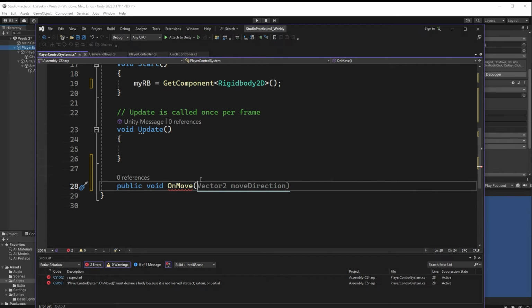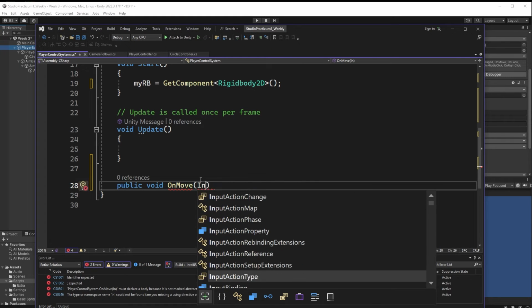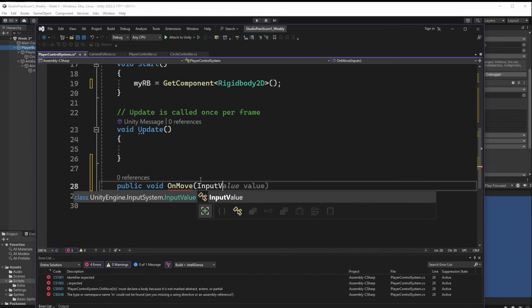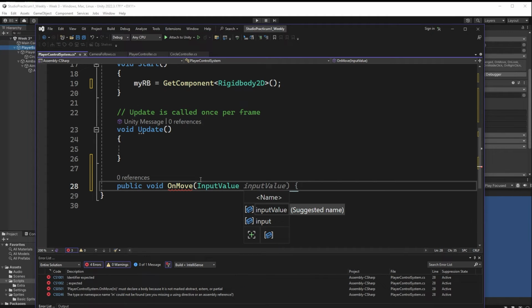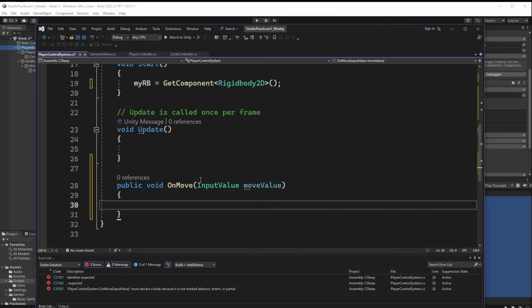So what we're going to add in here is the input value. So if you want to start typing input and look for input value, I should have maybe typed a little more. Input value. There we go. Input value, and you can give it some name. Let's just call it move value. That's fine. Move value. Okay, and let's add in our brackets. And at this point in time, we will capture that information.